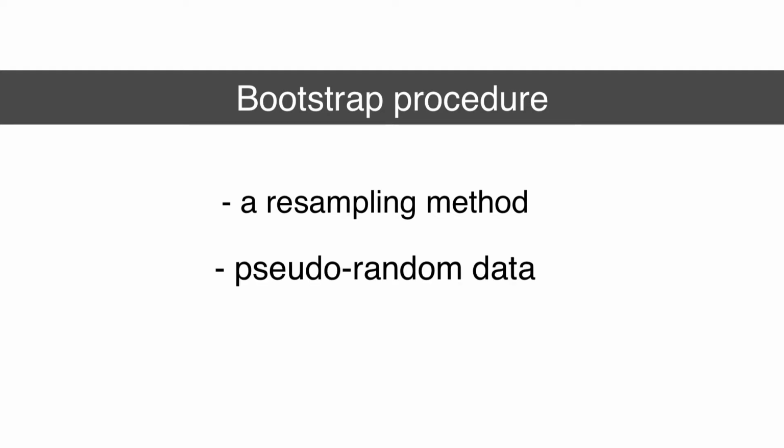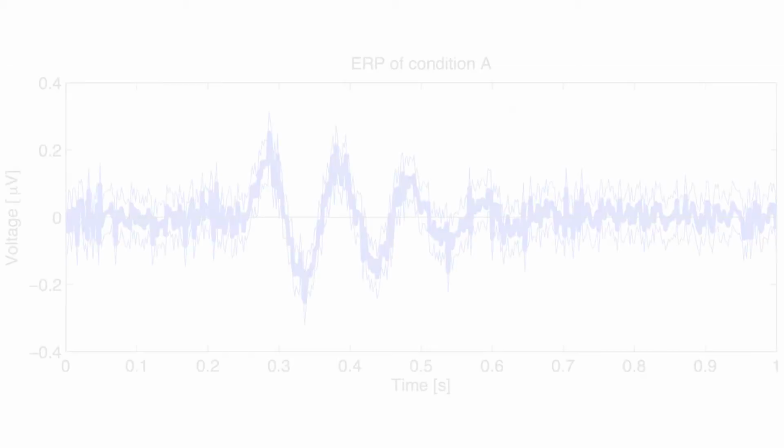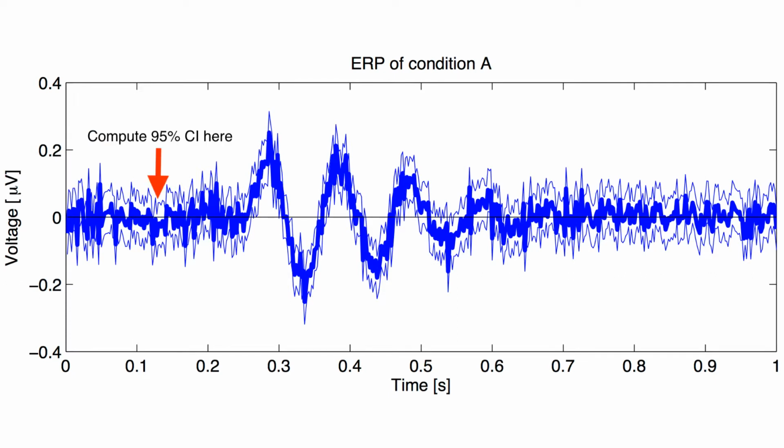In doing so, we'll generate pseudo-random data from the observed EEG activity. We'll use the bootstrapping procedure to compute pointwise confidence intervals for the ERP. By pointwise, we mean that the confidence intervals are computed separately for each point in time, and we do not consider interactions across time.